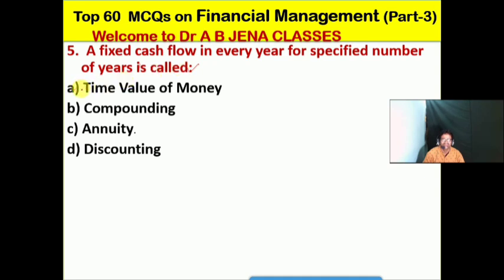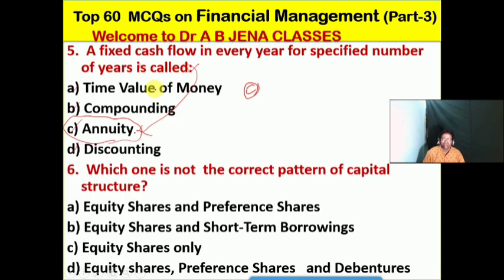A it's the time value of money, B it's compounding, C it's annuity, D it's discounting. Friends, so C is the right option for this MCQ. The fixed cash flow in every year for a specified number of years is known as what? That is the annuity.